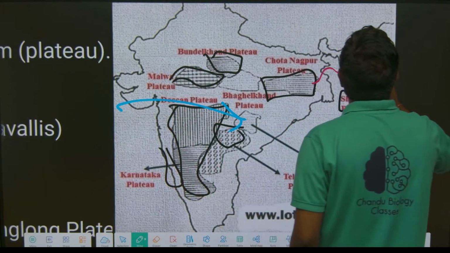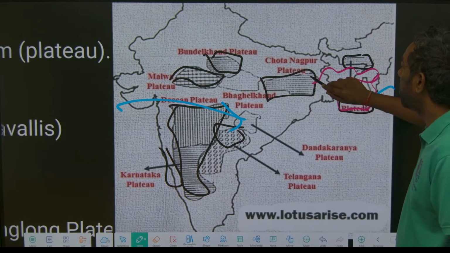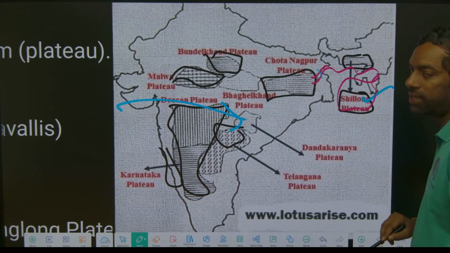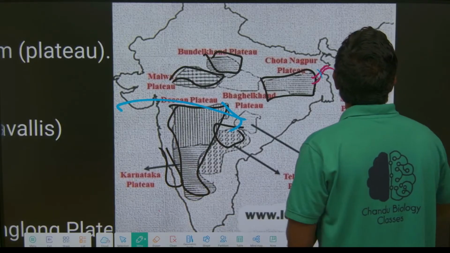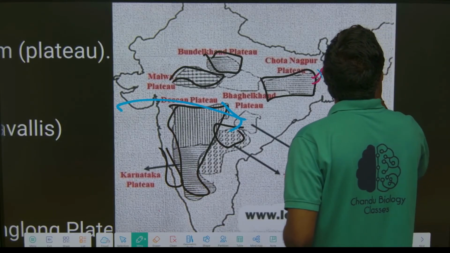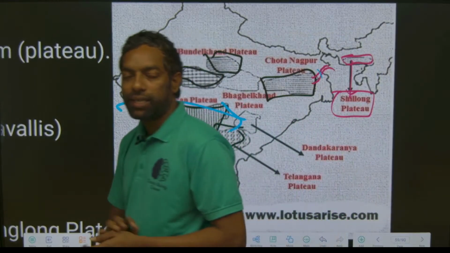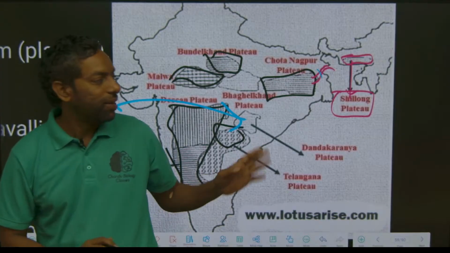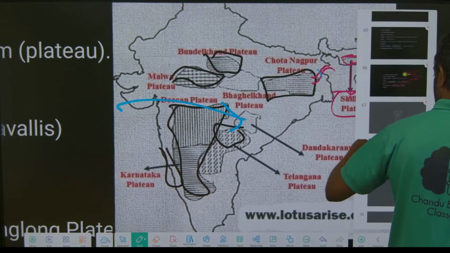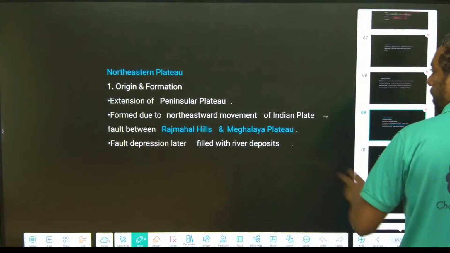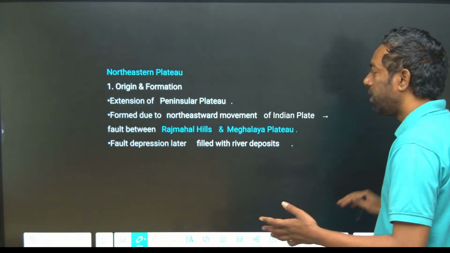This extends towards this plateau, guys. After the Chota Nagpur Plateau and the eastern Rajmahal Hills, finally the Shillong plateau, which is the northeastern plateau, the Meghalaya place. This is the northeastern plateau, which extends to Meghalaya; we can call it the Shillong plateau.